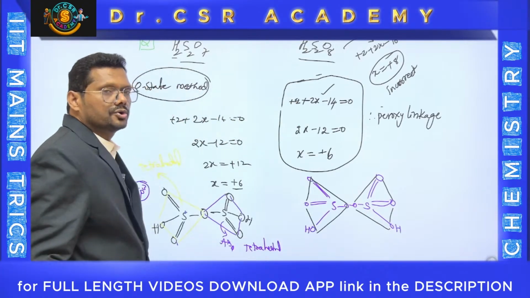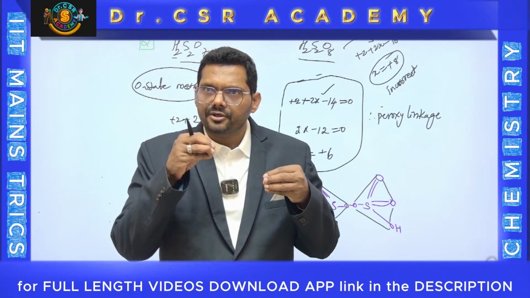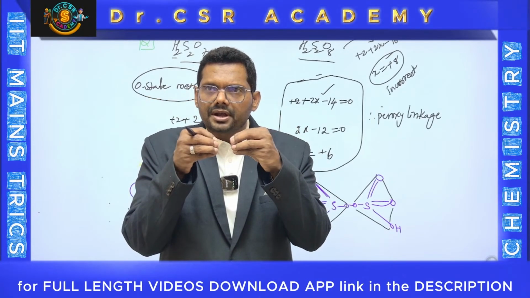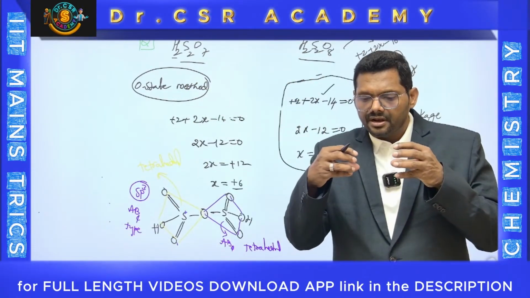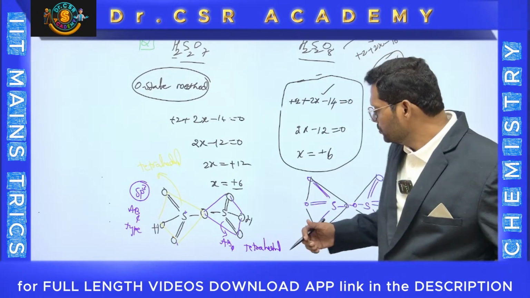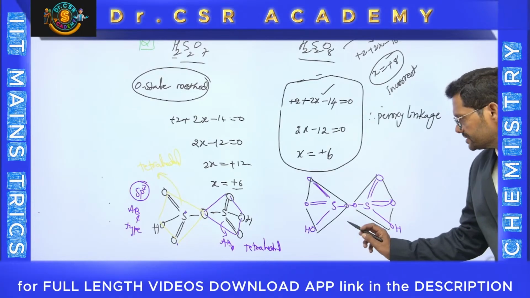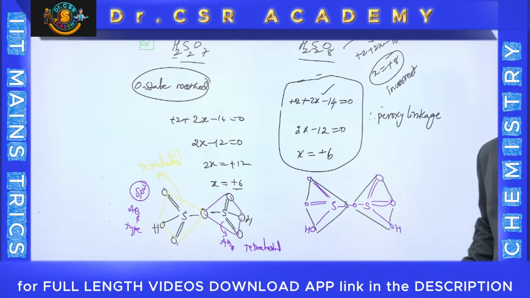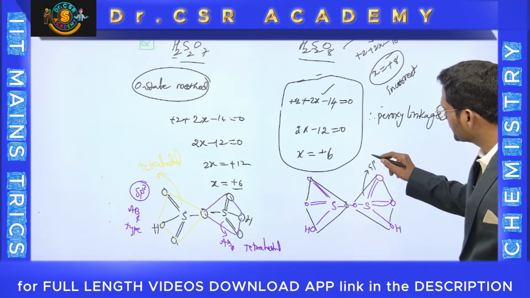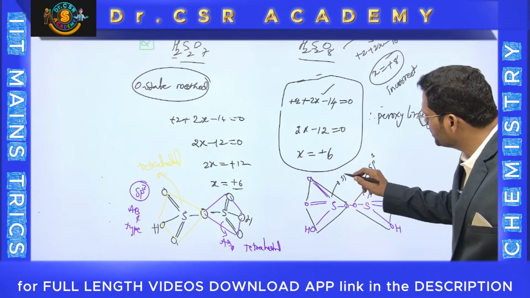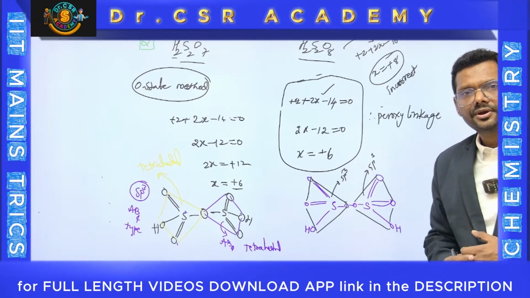The 2 tetrahedral units are connected by adjacent atoms, not on the same atom. This is one tetrahedral unit. This is another tetrahedral. Both are not connected to the same atom. While in H2S2O7, both tetrahedral units are connected on the same atom. But now, in this example, both are connected on adjacent atoms. Here one oxygen is separate. Here another oxygen is separate. That is the way you can have it. It is sp3 hybridized. It is also sp3 hybridized. That is tetrahedral. This is also tetrahedral.